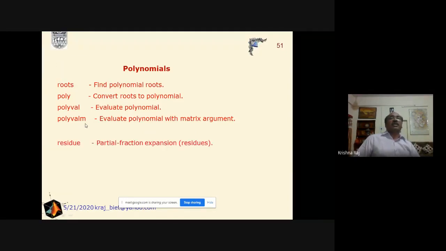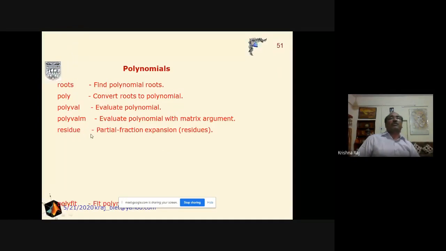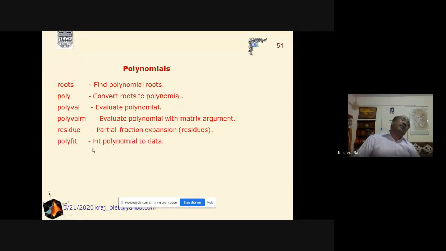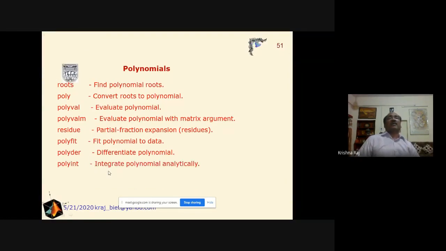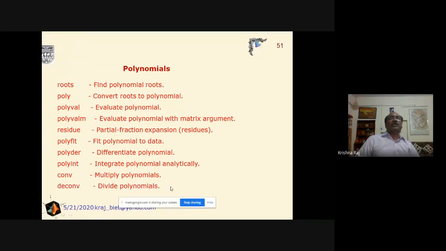And if we are interested in getting the residue, then we will use the residue command. For polyfit, if we are interested in fitting a particular curve or the characteristics of a system to given data points, then we have to use this command, polyfit, and we have discussed it in very great detail. For the differentiation of the polynomial, we have to use polyder, and for the purpose of integration, we will use the polyint command. Similarly, for multiplication, we will use convolution, conv, and to divide polynomials, we will use deconv.